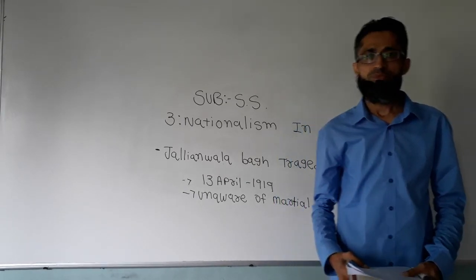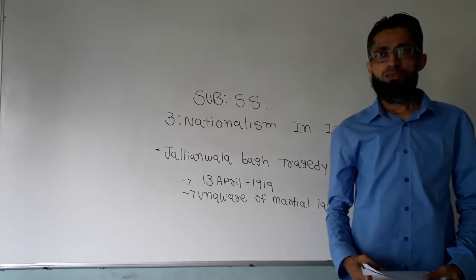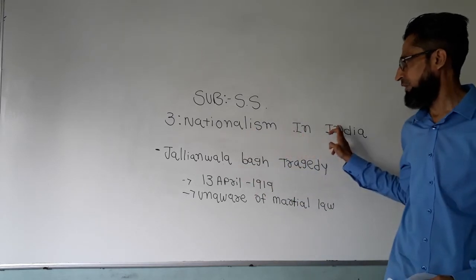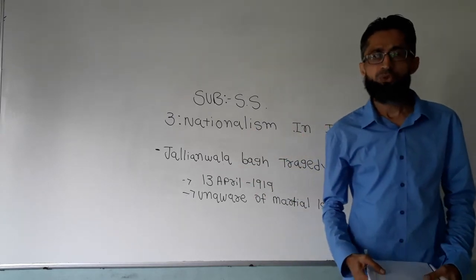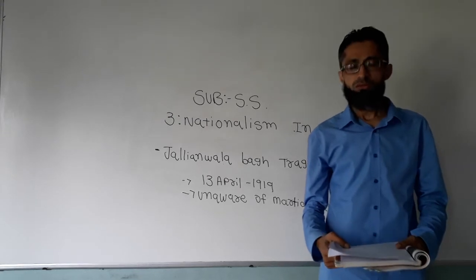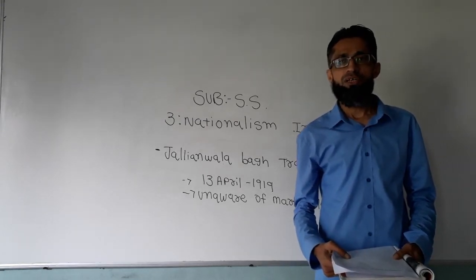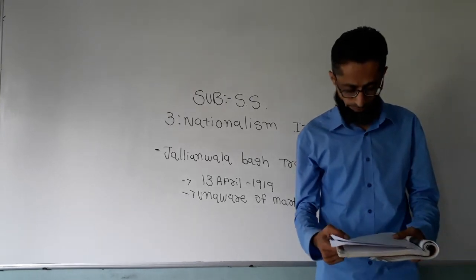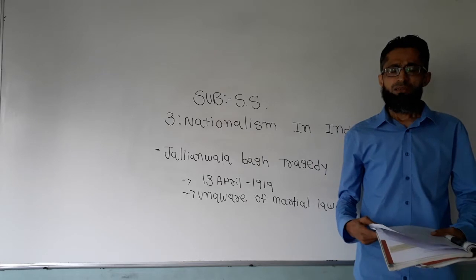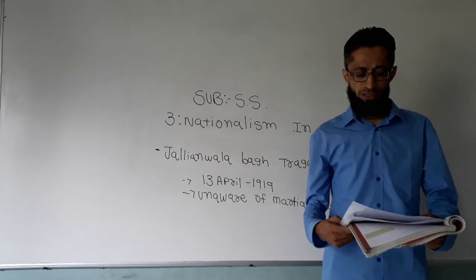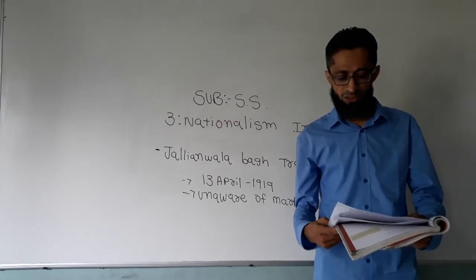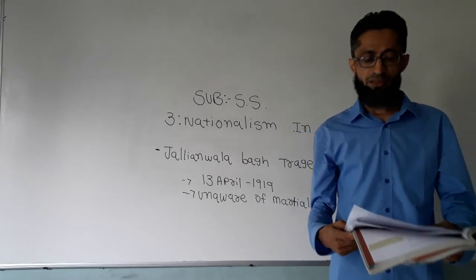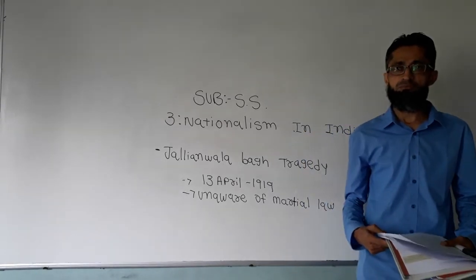Today I am here with part 3 of history chapter number 3, Nationalism in India. Dear students, in the previous lecture we had already discussed the Rowlatt Act of 1919. The Rowlatt Act 1919 was passed by the Imperial Legislative Council despite the united opposition of Indian members.